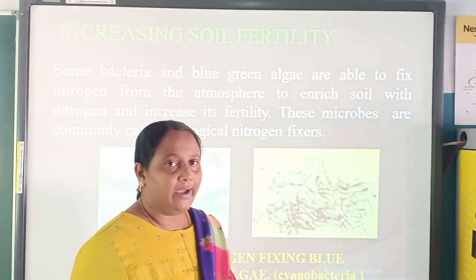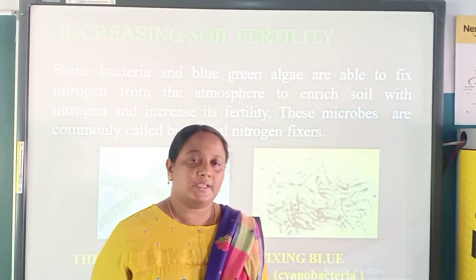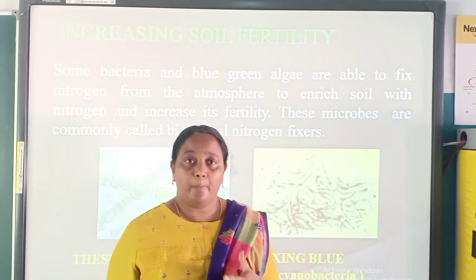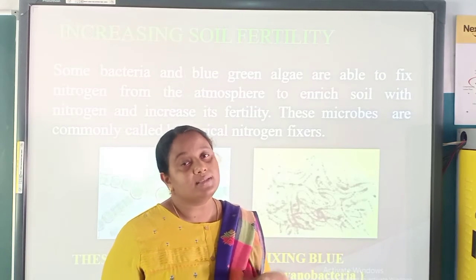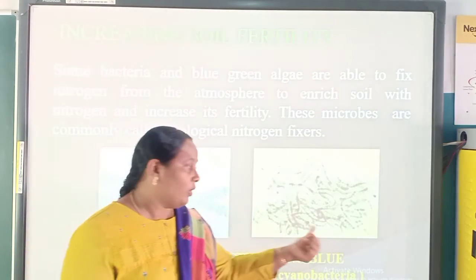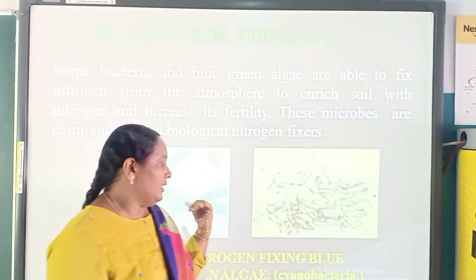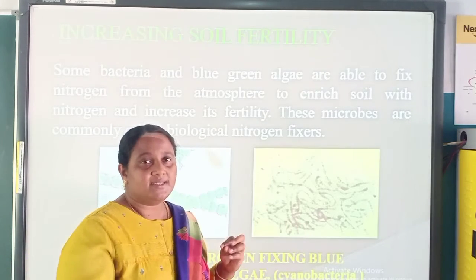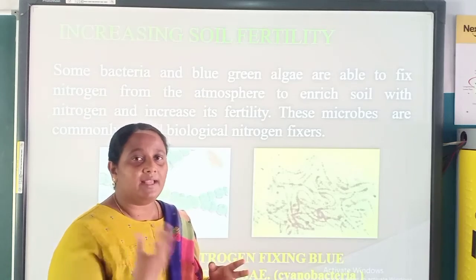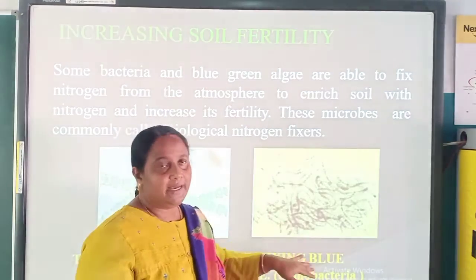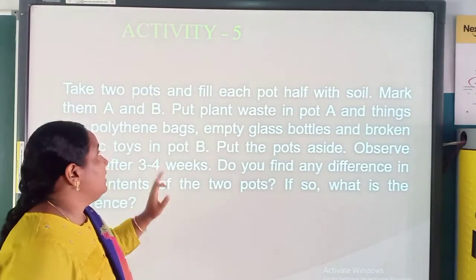Some of them are there in the plant nodules also. That was rhizobium, isn't it? These are present in the soil and they will fix nitrogen in the soil so that the soil will get much fertility and our plants will grow very well.